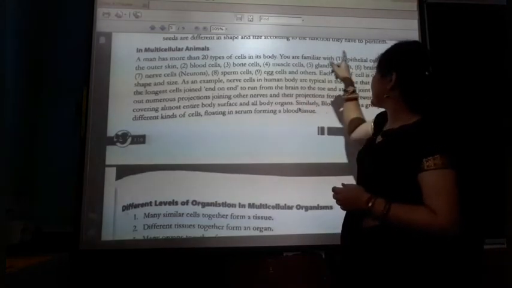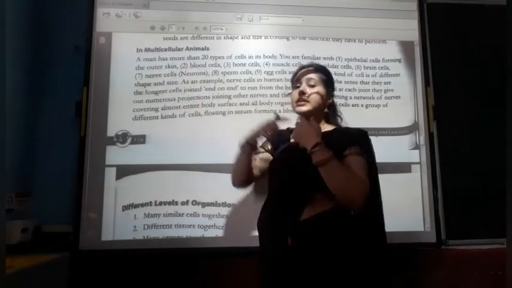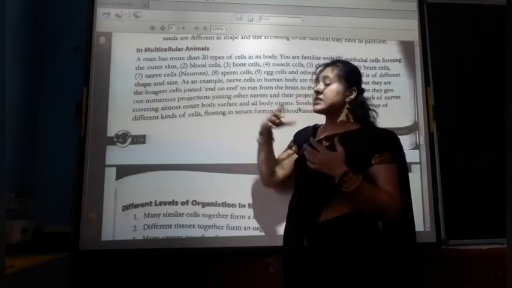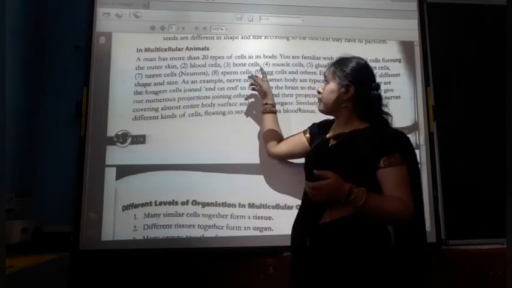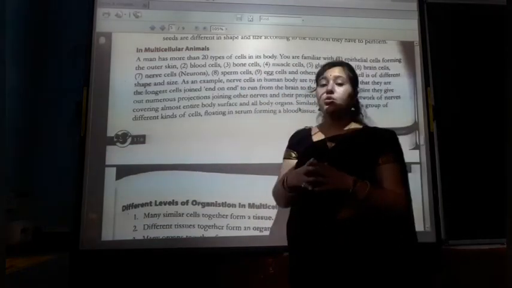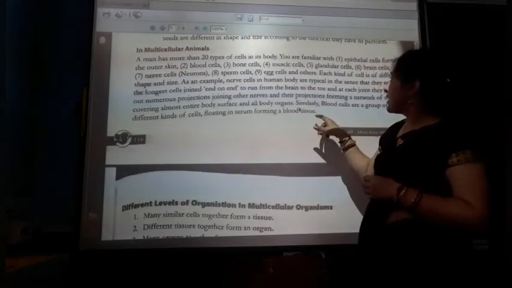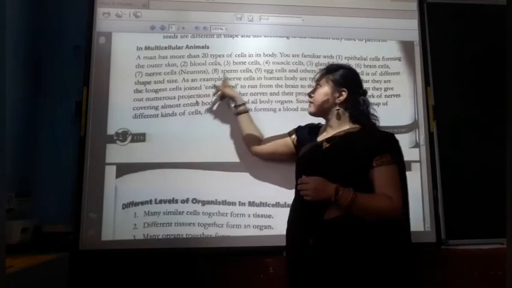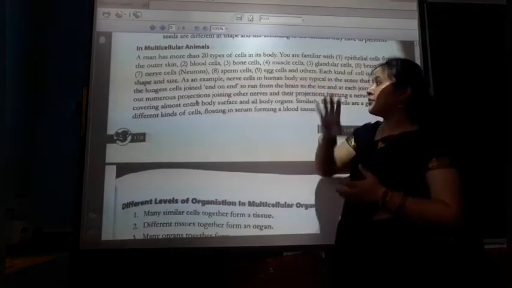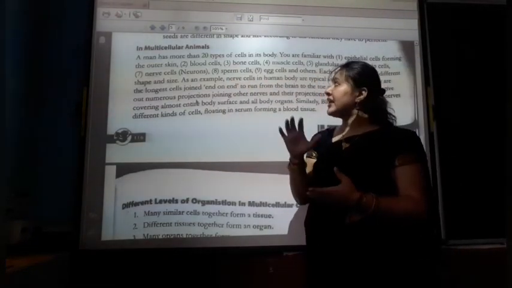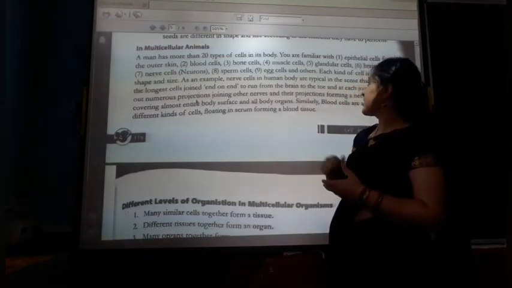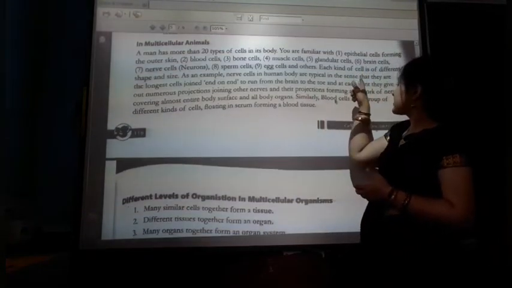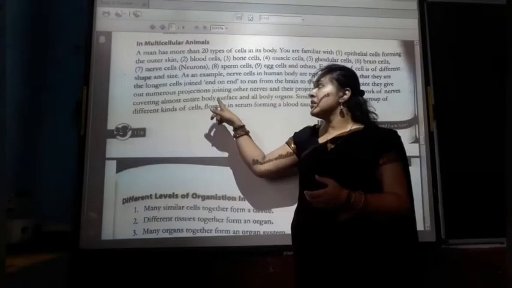The epithelial cell forms the outer skin. Next are our blood cells, then the bone cells, the muscle cells, the glandular cells, the brain cells, nerve cells, sperm cells, egg cells and others. So we have 20 types of cell in our body, and each kind of cell is of a different shape and size.